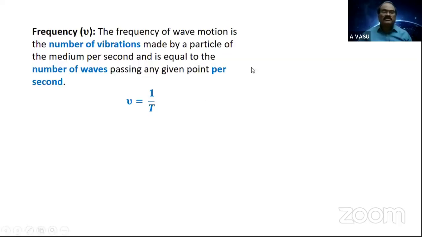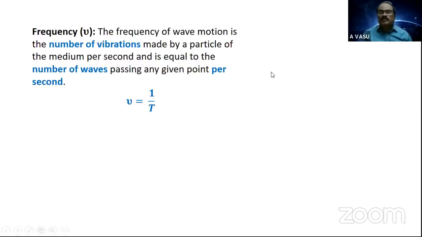Next parameter is frequency. What is frequency in general? The number of vibrations produced per second, or number of oscillations produced per second, right? Related to vibratory or oscillatory motion. Now we can also suggest, due to each vibration, a wave is produced, right? If the particle at a particular point completes one oscillation, from there you get one wave.